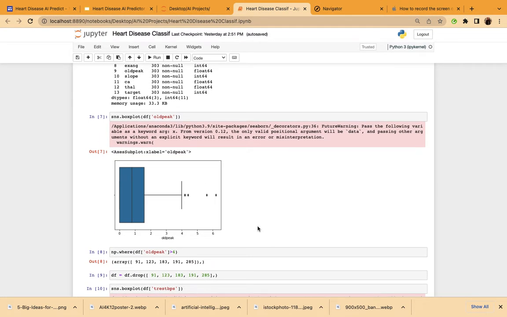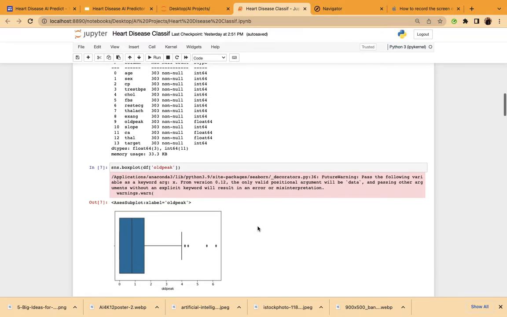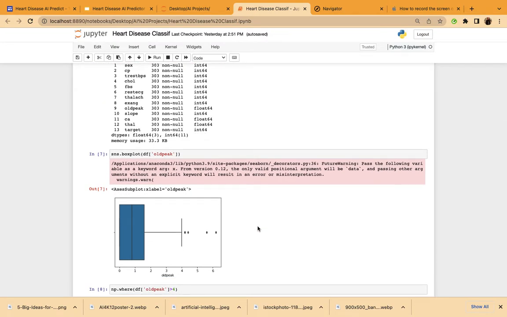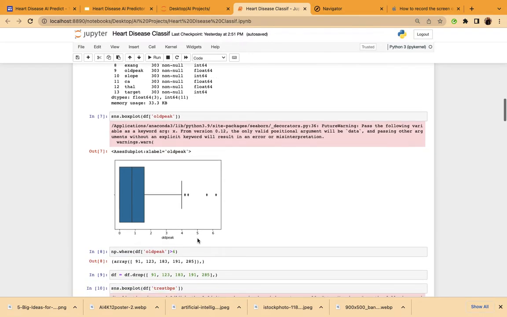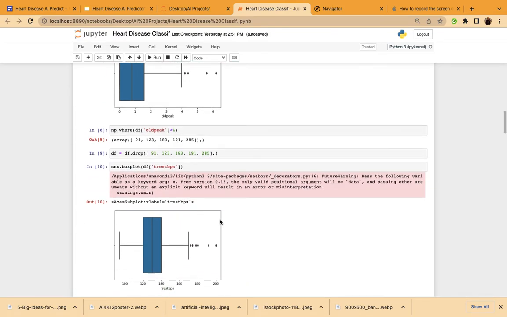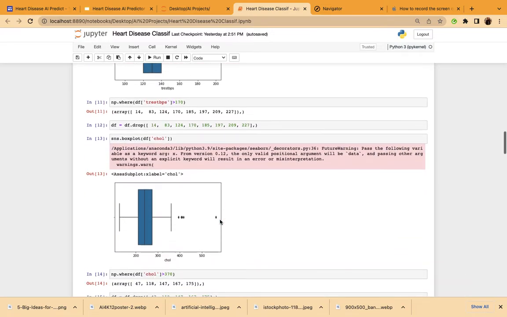So as you can see, I have made a Python project, a Python code for this in the Jupyter notebook. So firstly, I removed the outliers from this. As we know, outliers are data points which are quite far away from the rest of the data points and that could offset the algorithms and so they must be removed. As you can see, I've removed them using box plots and I found these data points for the parameter and then I've removed them. I've done so for the other columns as well.